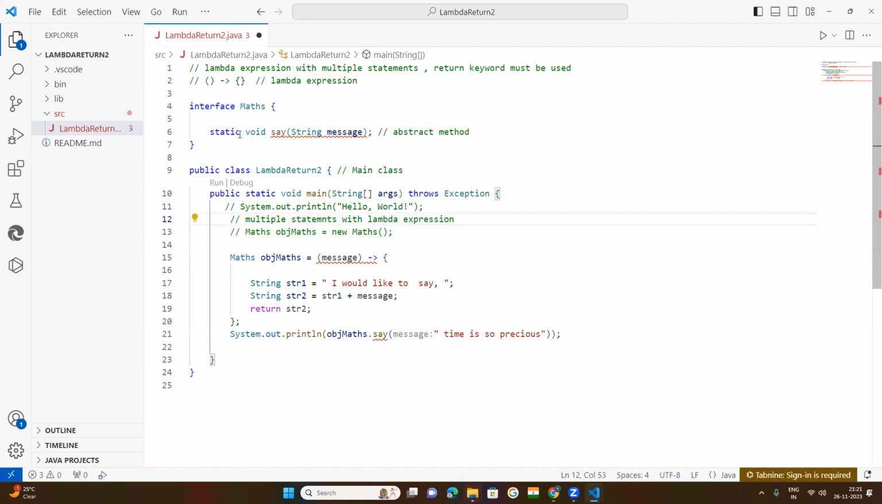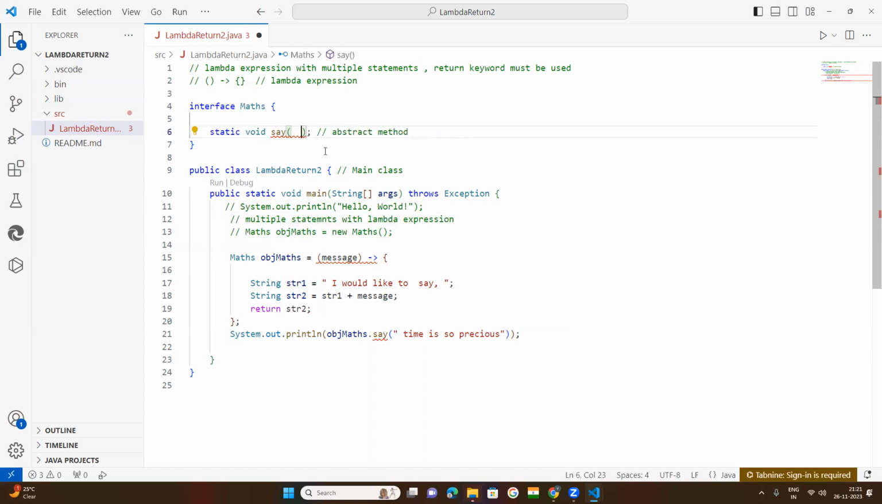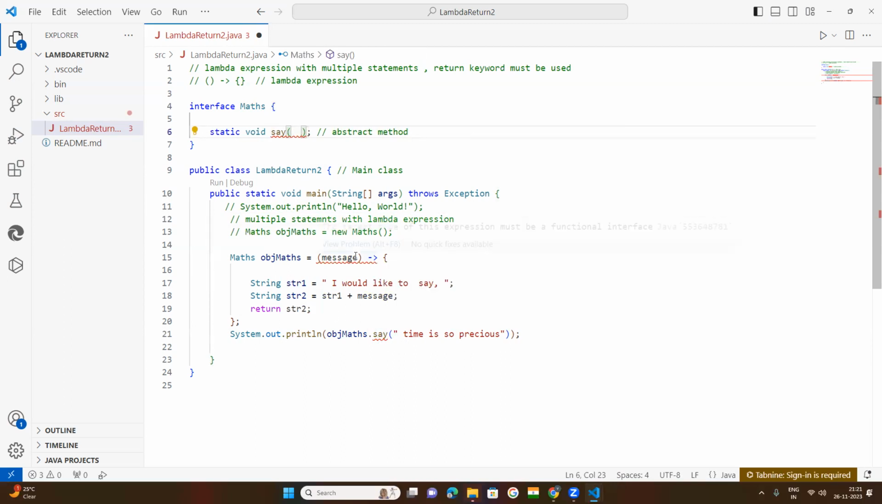Static method means class method. That moment it is a void type, so no parameters here, because it will not return anything. It is simply a void method. Okay, so it is giving error because now we are calling this method and I have passed this parameter, message. That's why it is giving error.